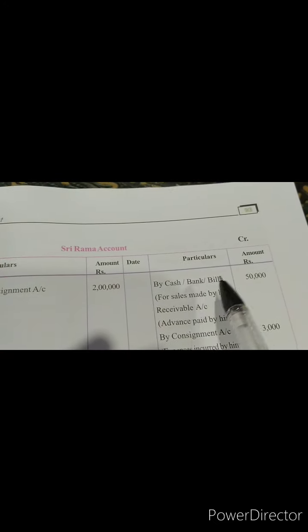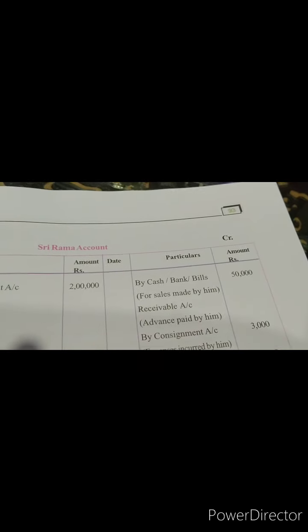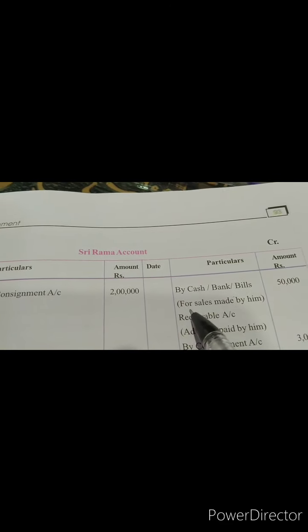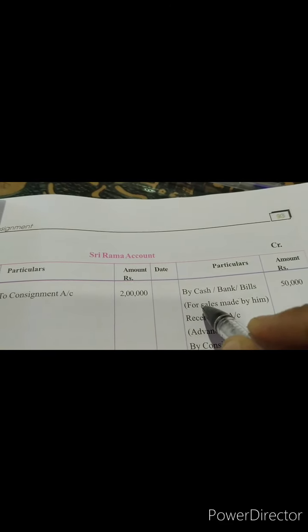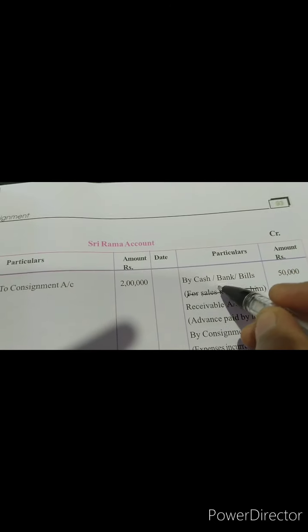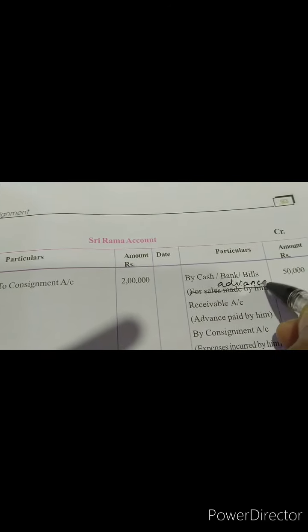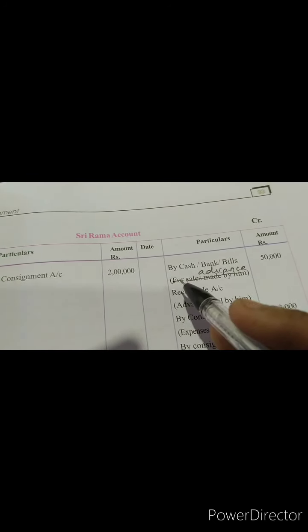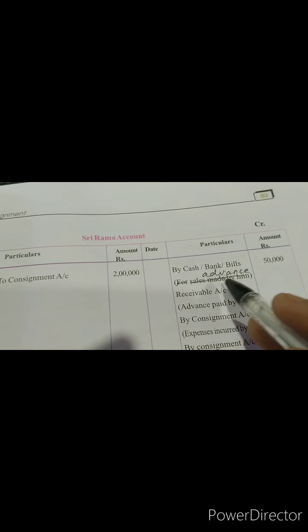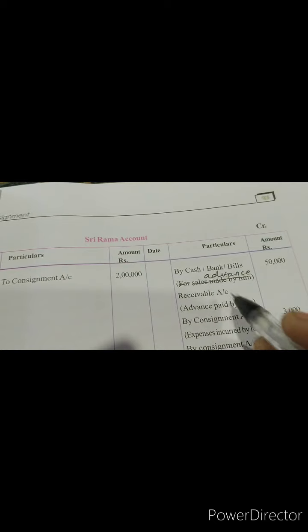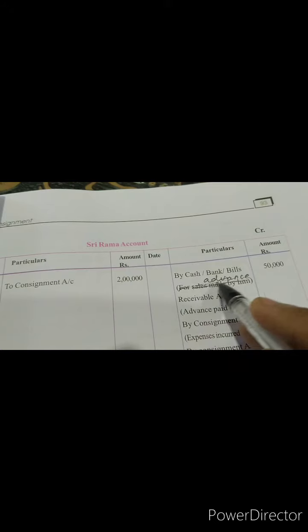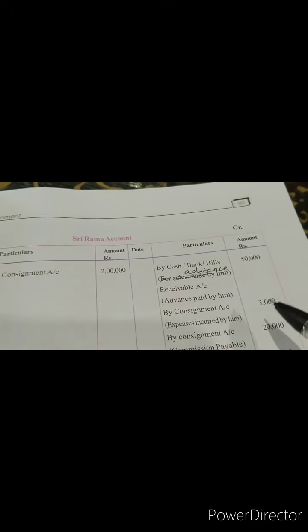This side first will be the advance amount, cash, bank or bills payable. You'll write for sales made by him. No, this is wrong. Advance payable. Or you just mention advance. How much advance has he given us? To Sri Manikanta, 50,000 advance paid by him. Now this is an extra entry, just cut it. I think here it's clearly given. It's a continuation, students, by cash, bank and bills receivable account. This line is a printing error, so just avoid that.